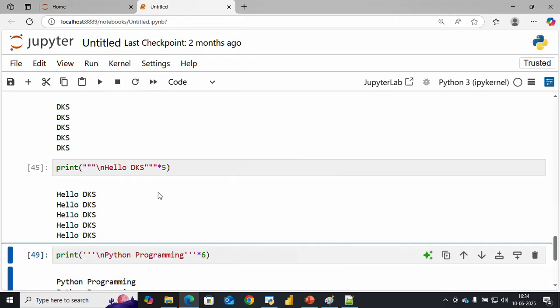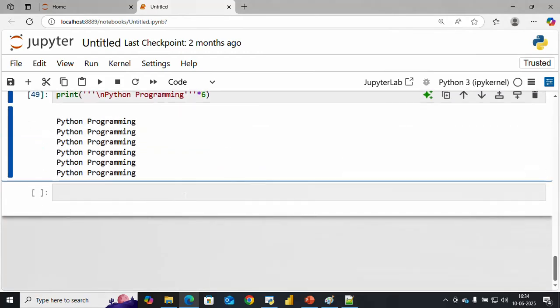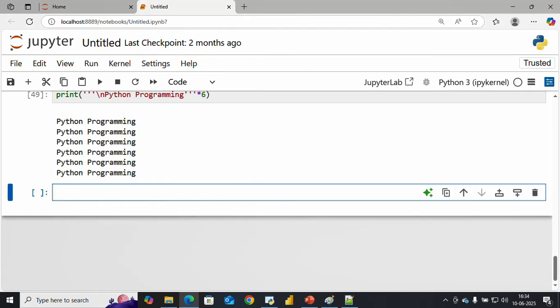Okay, another example, suppose I want to print each character of a name or string, like a very simple example of iteration over a string.